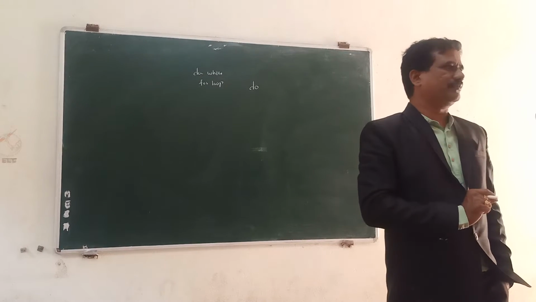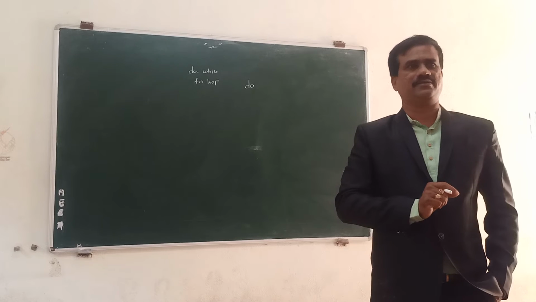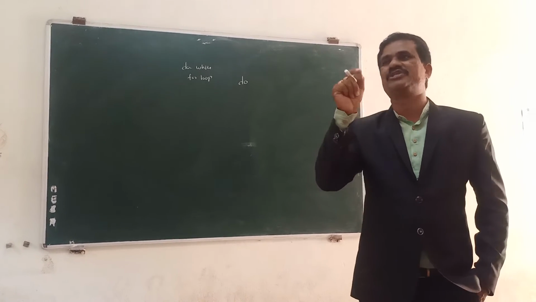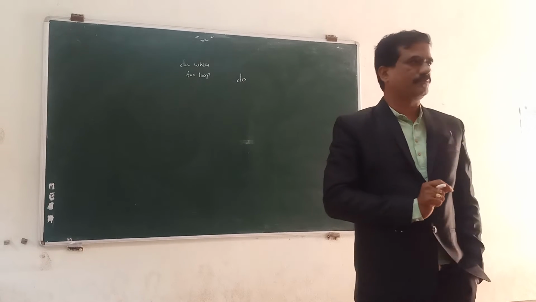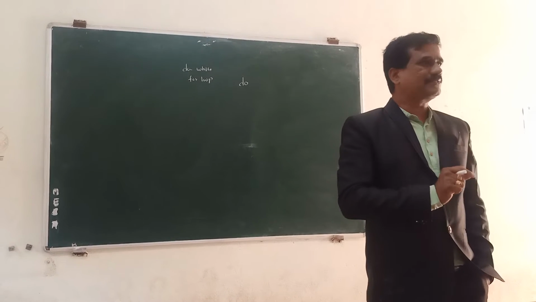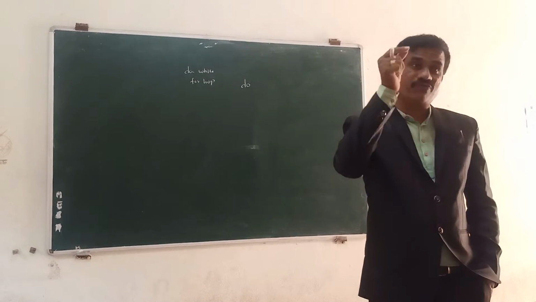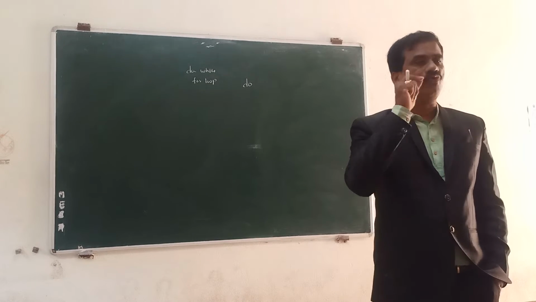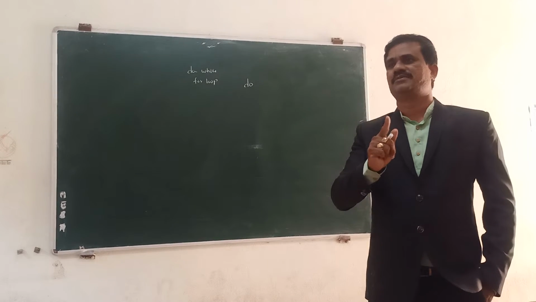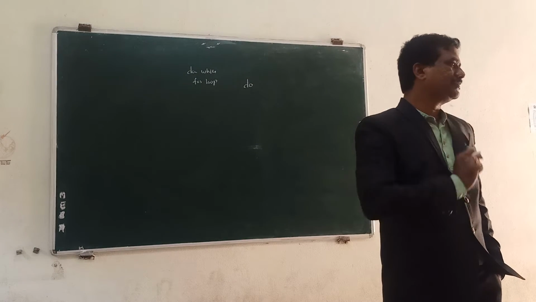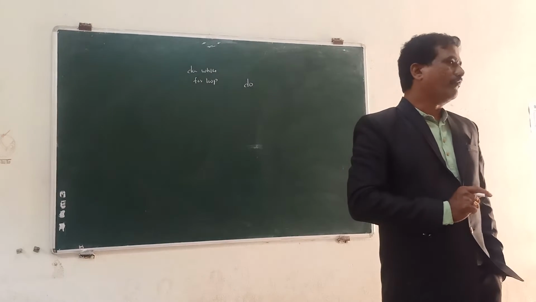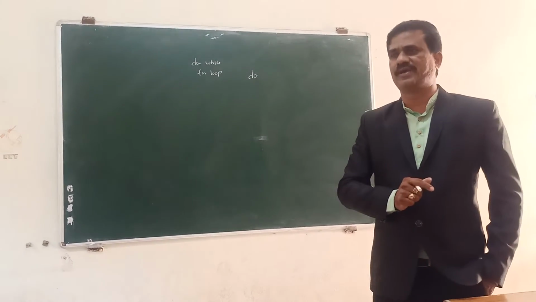Whatever the condition is, the loop is executed once, and then it checks the condition. That means even if our condition is false, in do while the loop is executed once.